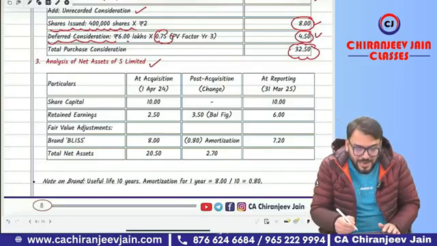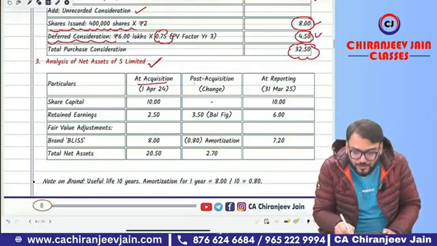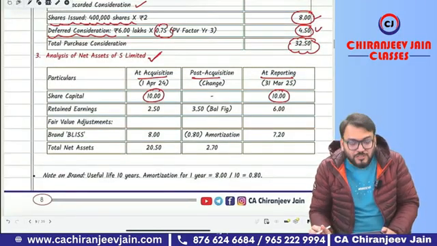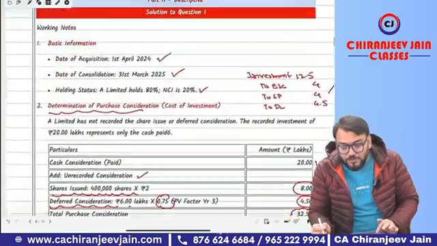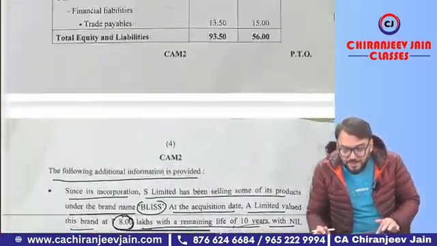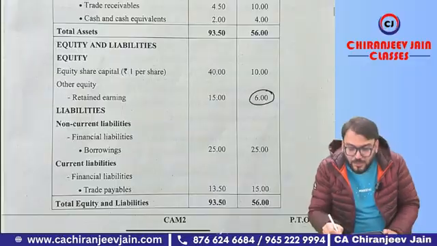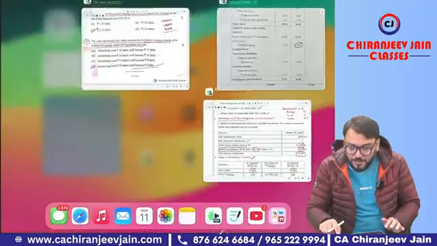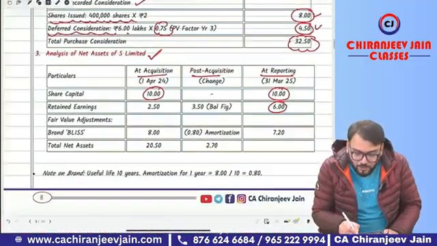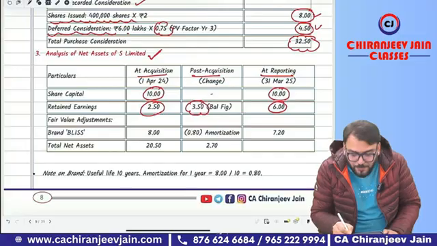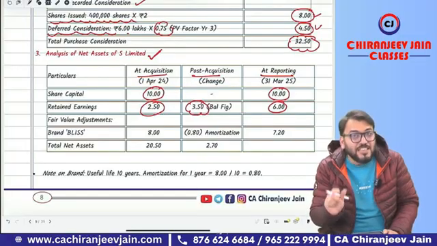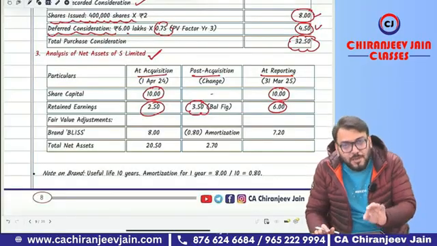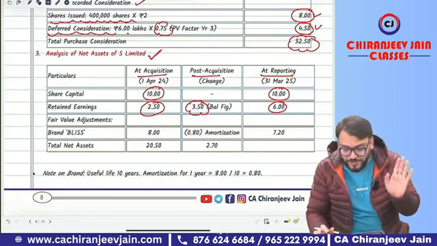So directly I prepare statement of net asset at acquisition, post acquisition, and at reporting date, with share capital as per the information given for the subsidiary company. You can see the closing balance of retained earning, how much is given? You can see this is given 6 lakh, and they have given opening retained earning 2.5 lakh at the beginning of the question. So 6 lakh, then 2.5 lakh. This is the post acquisition profit. With this you can adjust that excess depreciation right now here only. But I have done direct effect. You could have also prepared analysis of profit. That is your choice.